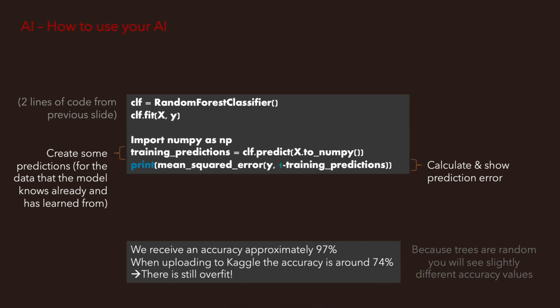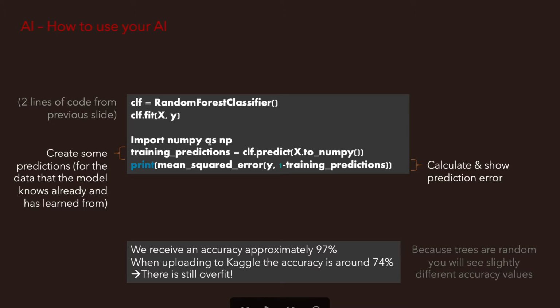So let's try out some of these concepts on our model that we had already built. Remember, we had stored our predefined model in the object CLF, and we had fitted our matrix X of regressors onto our vector Y that says if someone survived or not on the Titanic.